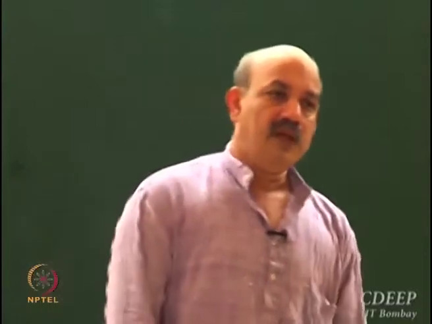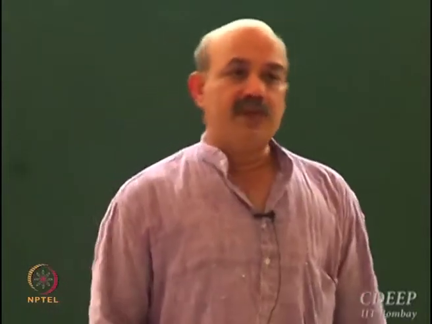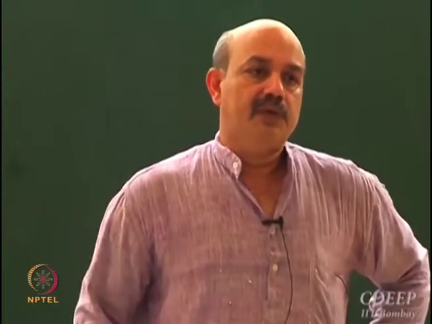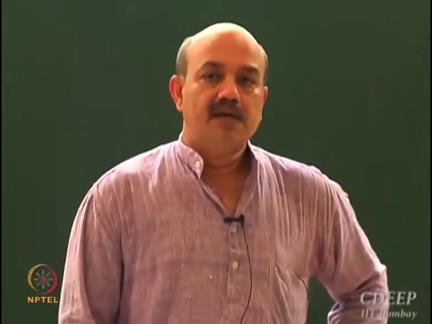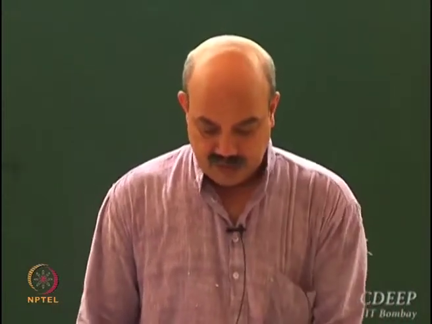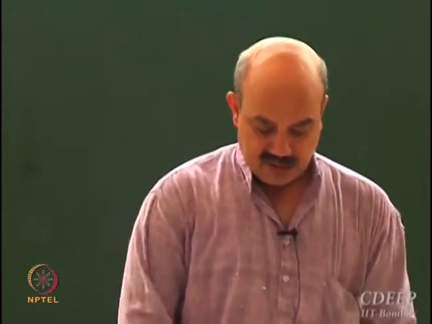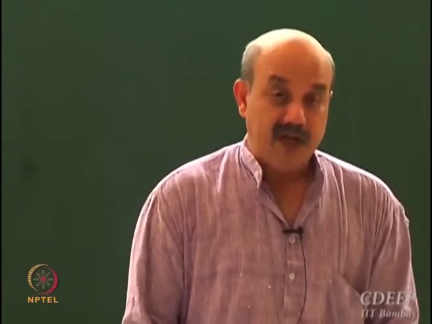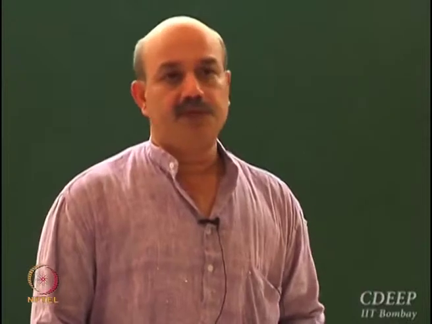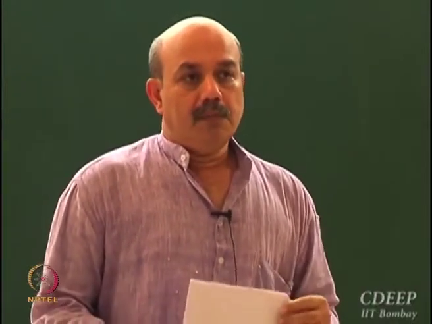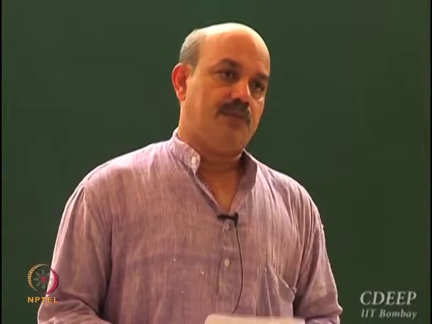So to come up with further qualification, we have to look at the second derivative, the Hessian matrix, and if the Hessian matrix is positive definite or positive semi-definite, it gives us a way to qualify the point to be a minimum or a maximum. So it should be strictly positive definite if it is to be a minimum, and strictly negative definite if it is to be a maximum.